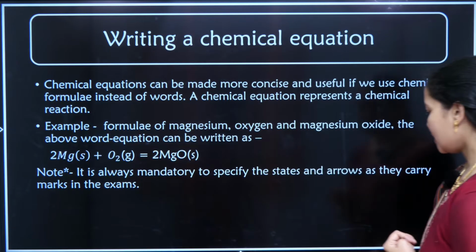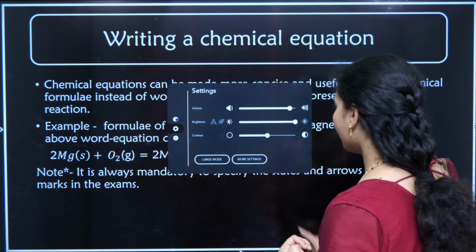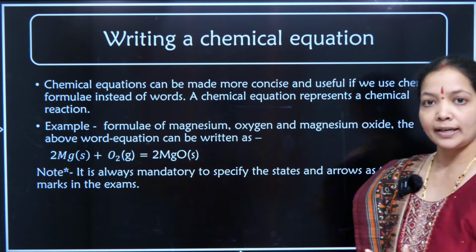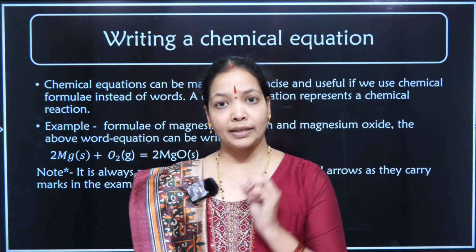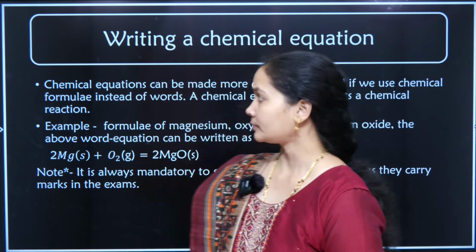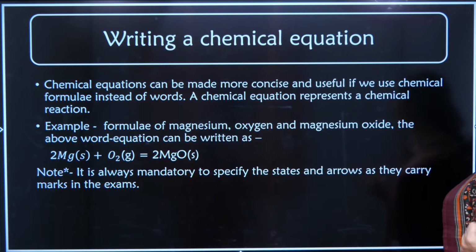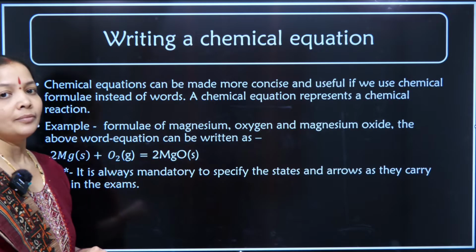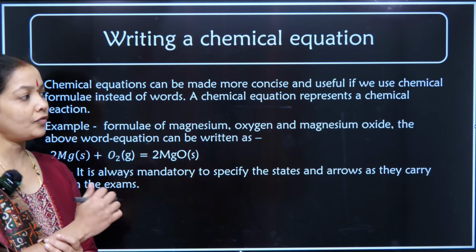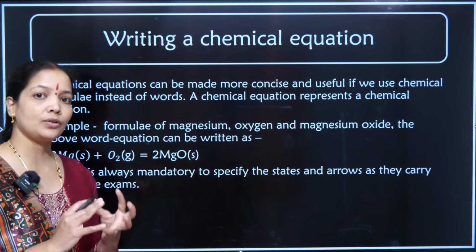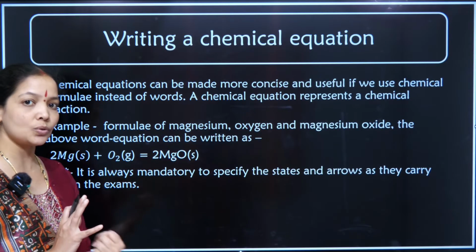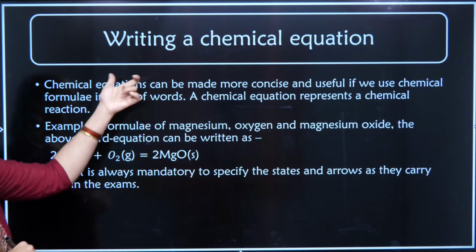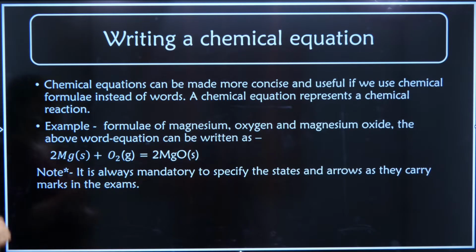In a chemical change, many characteristics we can analyze as well as reveal in a chemical equation also. So writing a chemical equation is the task in the whole chapter where students are lacking. Many students are just writing O for oxygen, H for hydrogen, whereas you have to write O2. Why is O2 coming? Why is H2 coming? All that analysis is important as well. So let us now learn to write a chemical reaction.